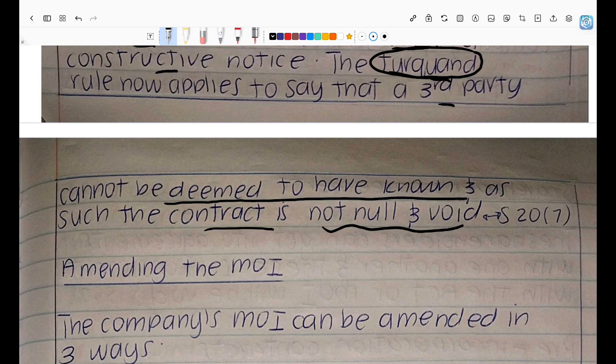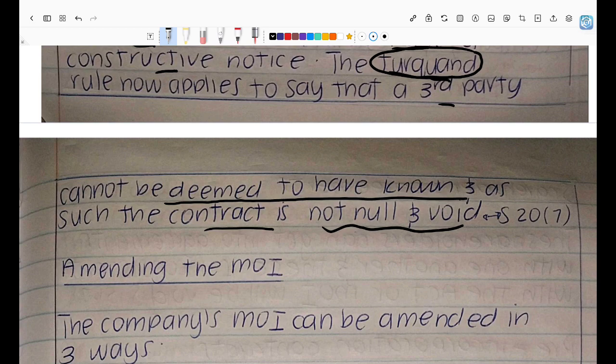Now, Section 19 of the New Company, that was in 1973. Now, in 2008, with the New Companies Act, we're saying, no. You can't assume that third parties know about the internal affairs of the entity. So they abolished the doctrine of constructive notice, and they bring about the Turquand rule, right, through the Turquand case.